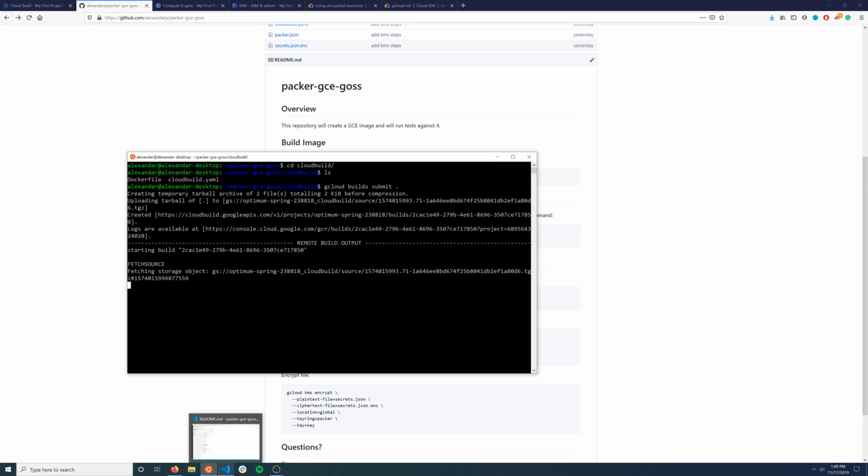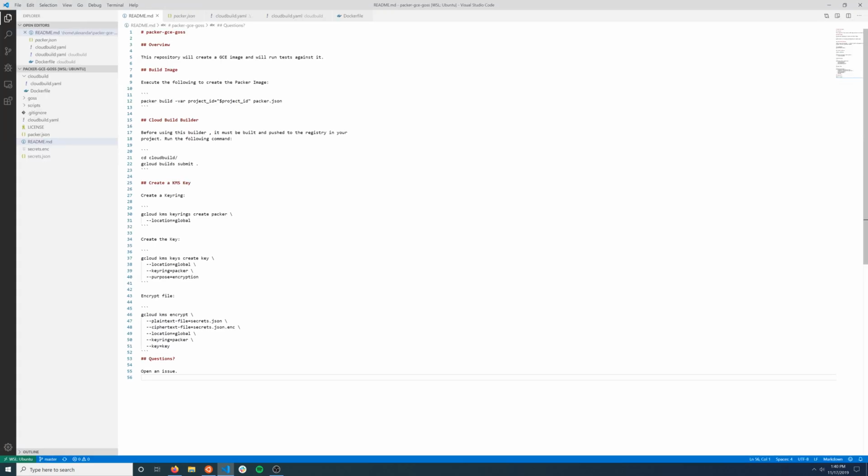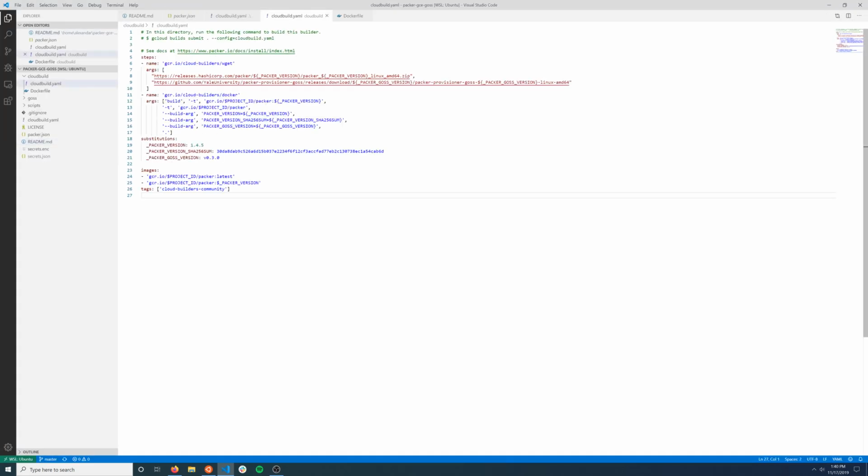If we go to the repository, while that's running, we can go to the Cloud Build file here. Under the Cloud Build directory, there's a Cloud Build YAML file, and in here there's a bunch of different things. What we obviously want to do is download Packer. We're going to want to download the Gauss provisioner so we can actually run the tests at the end in Cloud Build. Then we're just going to build this image. There are some values defined here, like the Packer version and the Gauss version, so you can always change these. Then it's going to push it up and name it Packer.